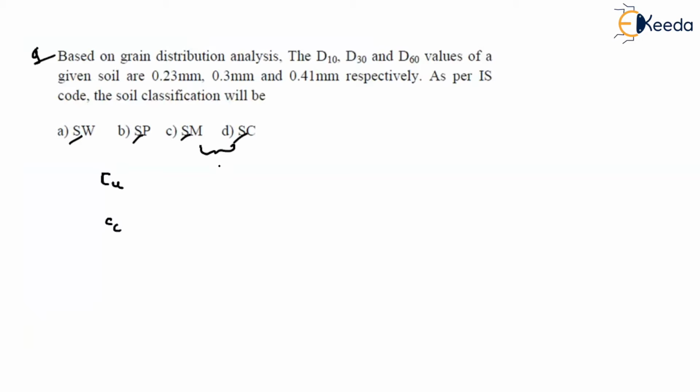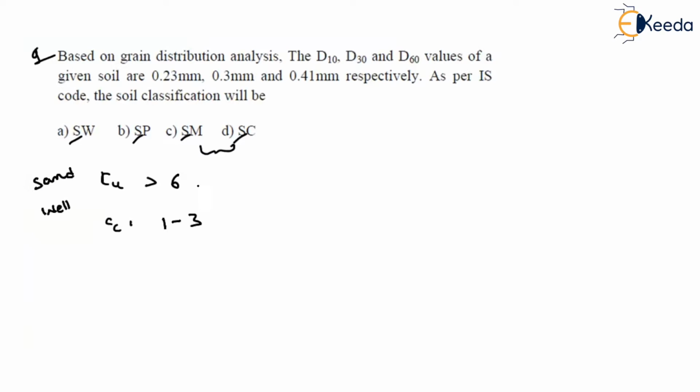If it is a sand, then the fines should be less than 5%. The CU value should be greater than 6. The CC value should be between 1 to 3. This is if it is a sand and if it is well graded.